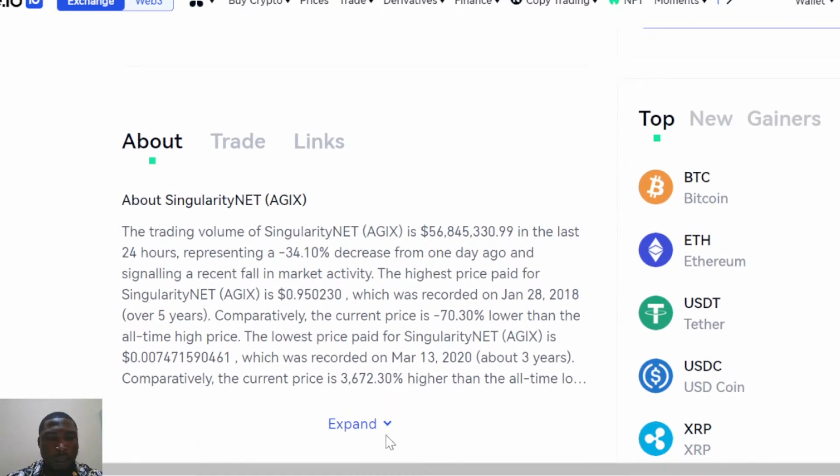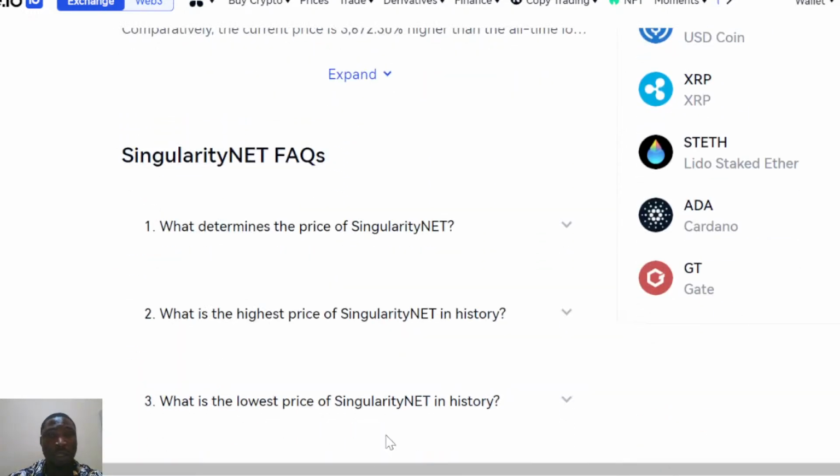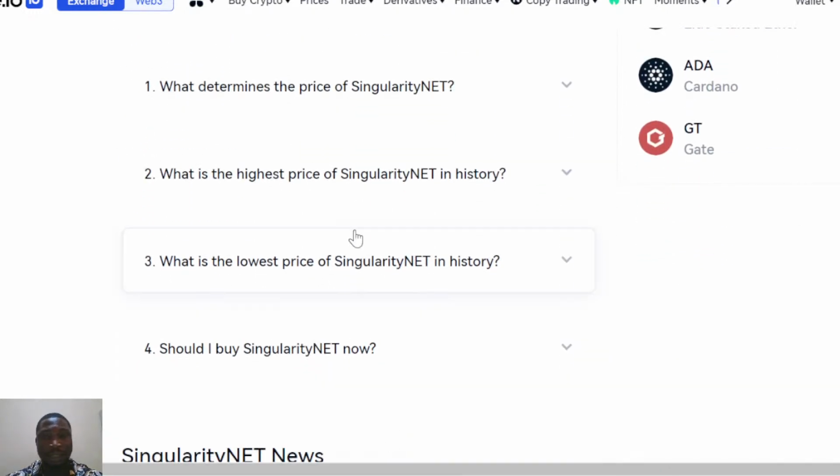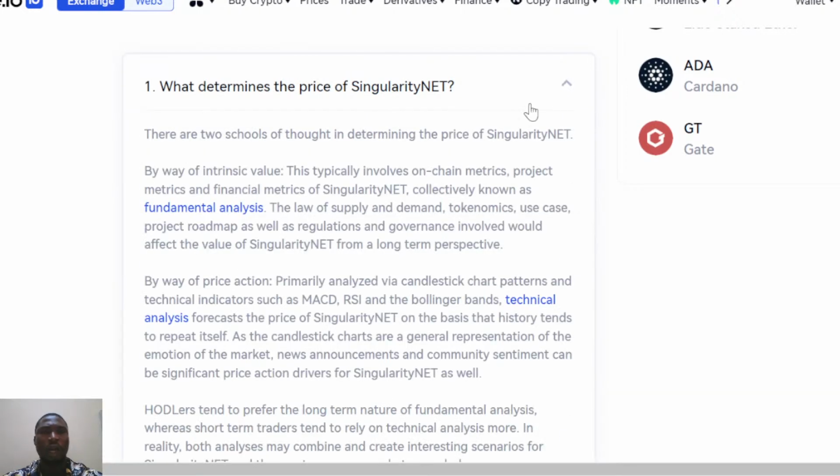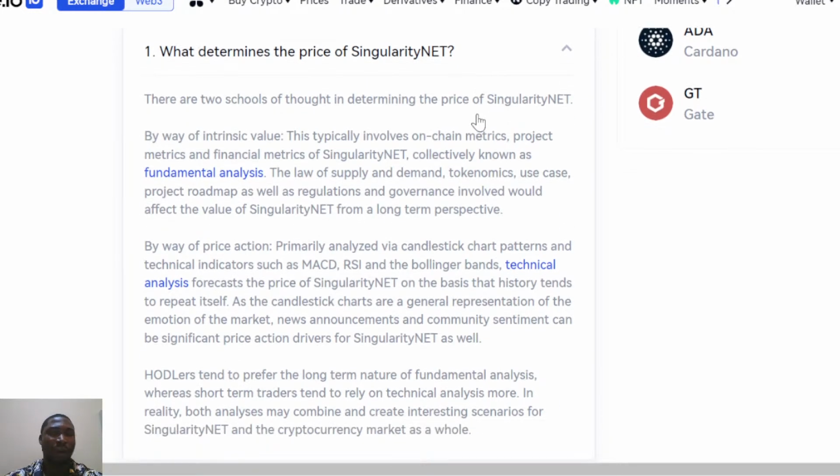So now, what is this? What is the market? We've actually talked about what the market is saying beside the token. So now, what actually determines the price of this singularities net? Now, there are two schools of thought that determine the price of singularities net.